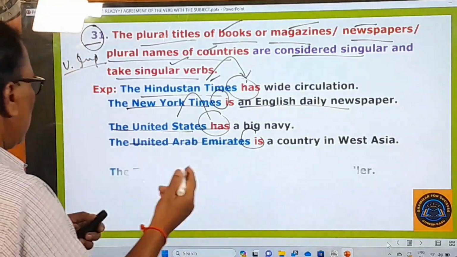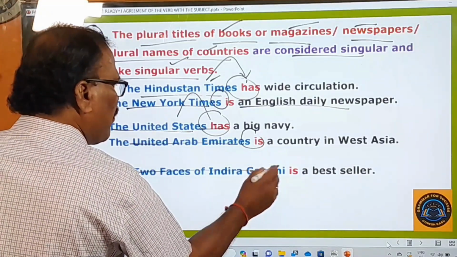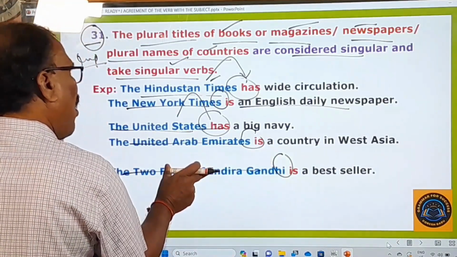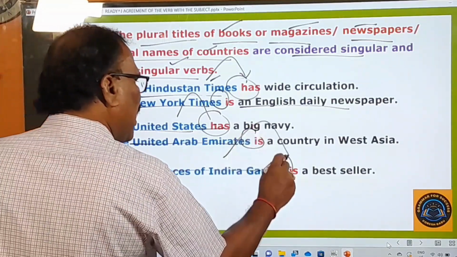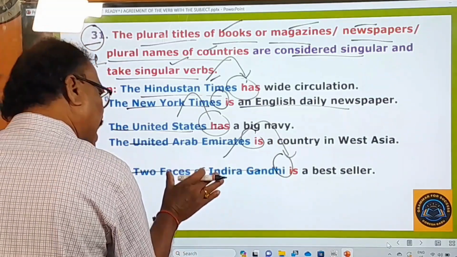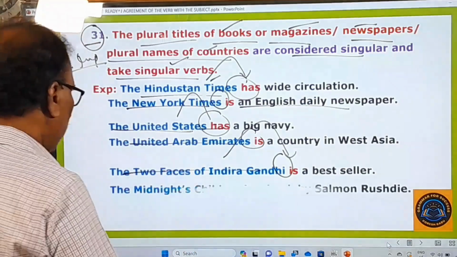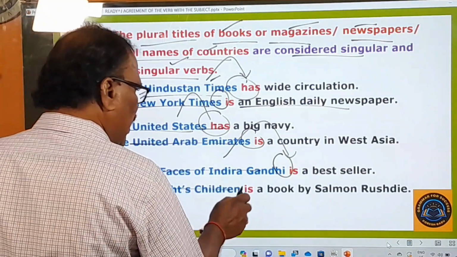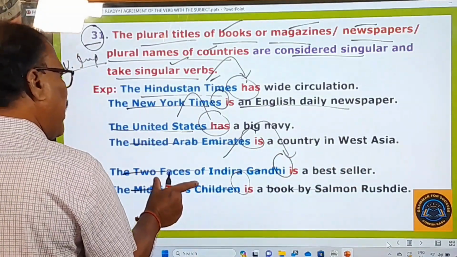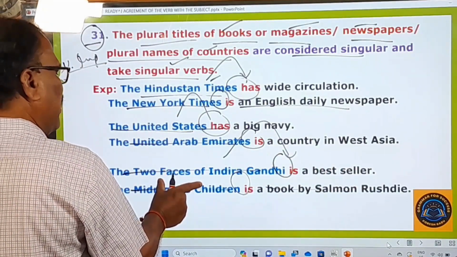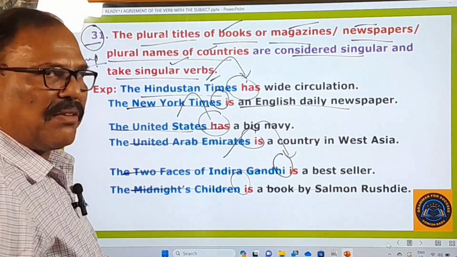Let us take up some names of books and magazines. The Two Faces of Indira Gandhi is a bestseller. This is the title of this book, and therefore it is considered singular, and we use only a singular verb after that. Similarly, The Midnight Children is a book by Salman Rushdie. It looks to be a plural title, but it is only a singular title, and that's why we have to use only a singular verb after that.